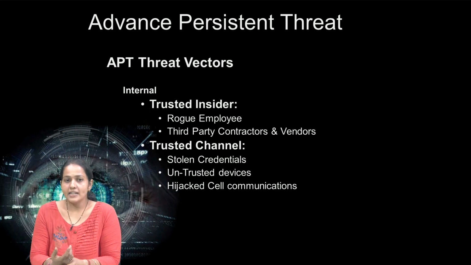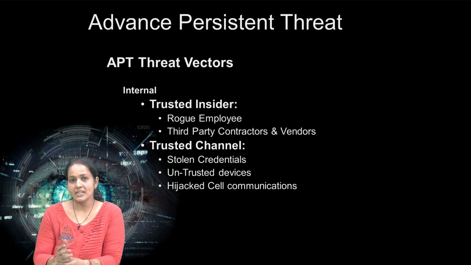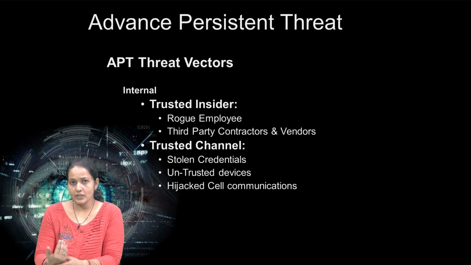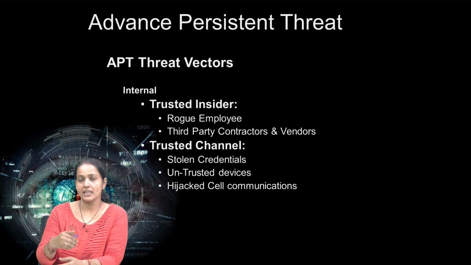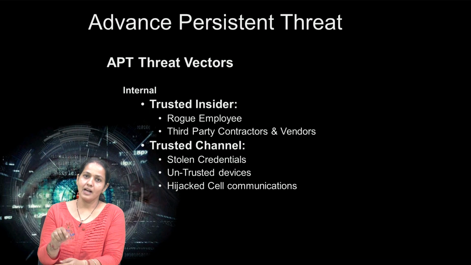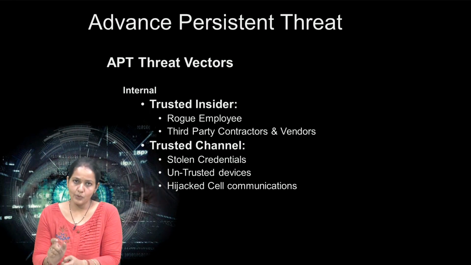Then untrusted devices. The devices are connected to the system, but the system doesn't recognize them or have any security mechanism to identify the newly connected device. So if an untrusted, unsecure device is accessed by the intruder, this is also a hole where the attacker can get entry to the network.